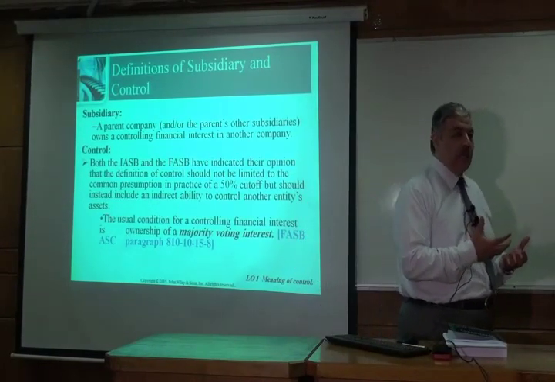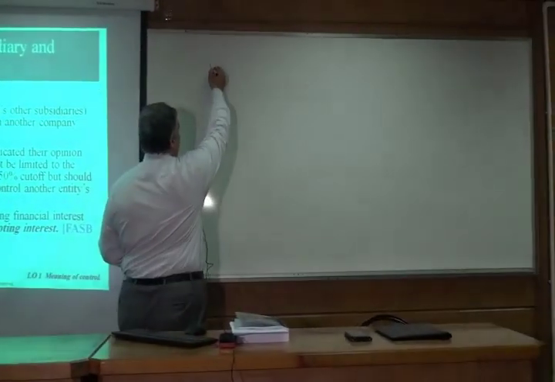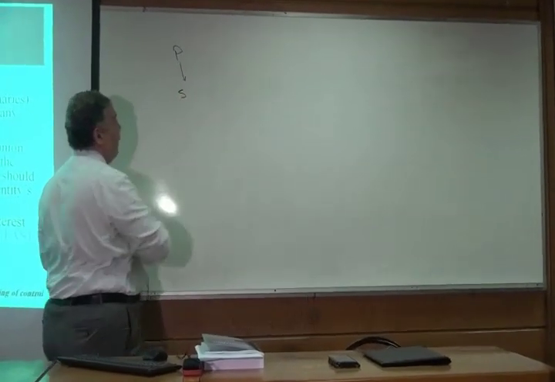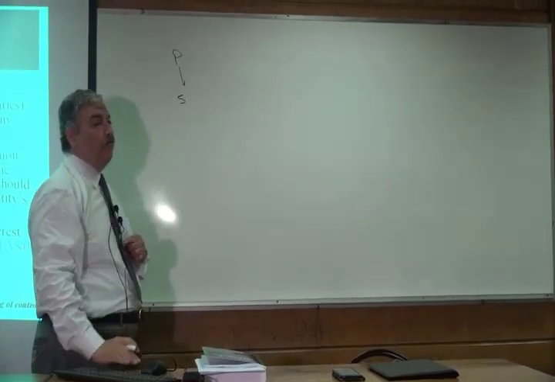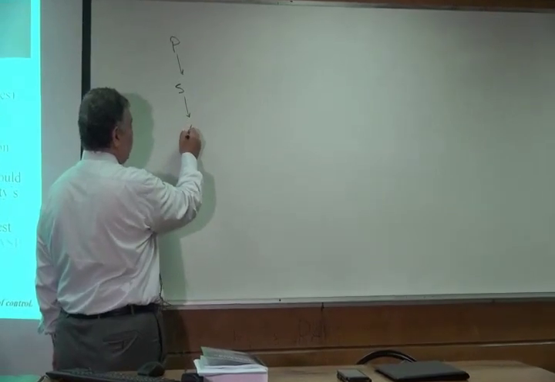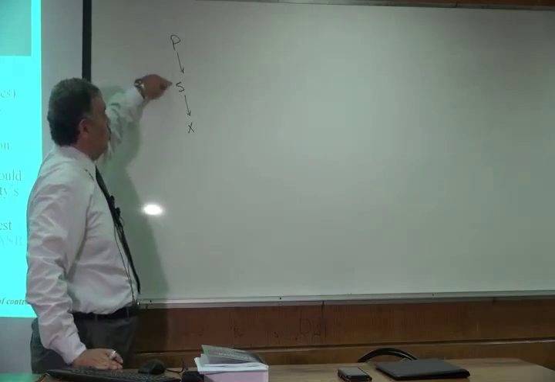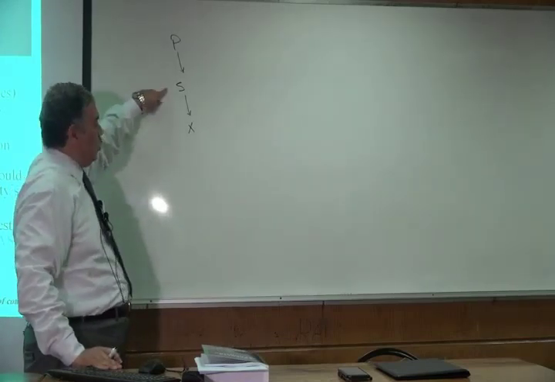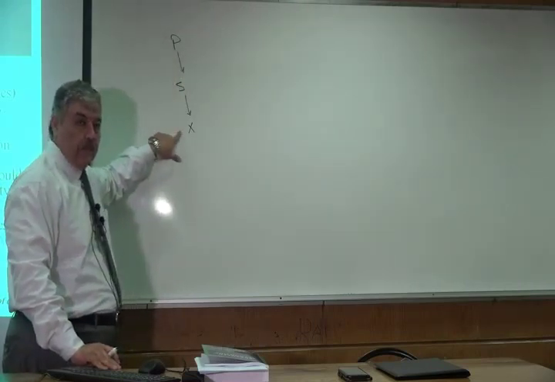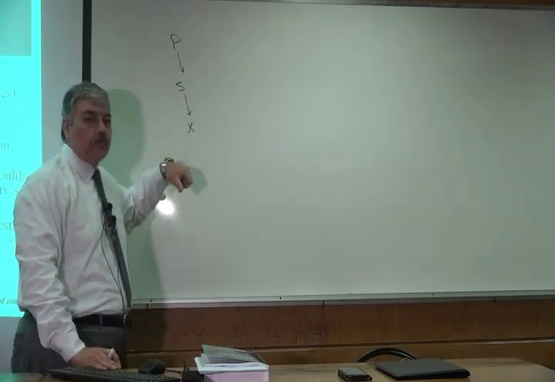We mean by indirect here, assume that we have one parent company P, and we have B company, and B company controls S company by ownership of more than 50%, and S company controls, let's say, X company. So in this case, B controls S, and S controls X, so P indirectly controls X. So we have control that does not result from ownership.